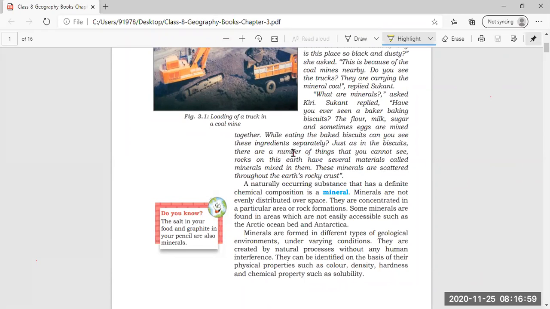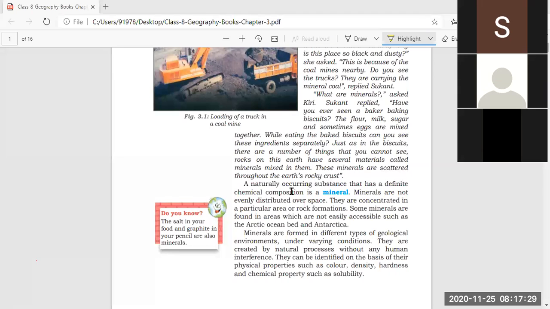And he's further asking whether she is able to observe these ingredients when she is having the biscuit in her hand. "Just as in the biscuits there are a number of things that you cannot see, rocks on this earth have several materials called minerals mixed in them. These minerals are scattered throughout the earth's rocky crust."